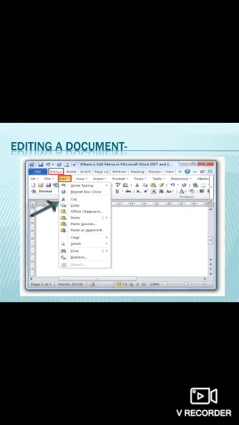Next, editing a document. Children, editing a document includes various things, like you can make any changes which you want to do in your document. You can even format the text, you can even correct the spellings using the spell checking tool, and many more. So about this formatting and all, we will study in detail in our second part.